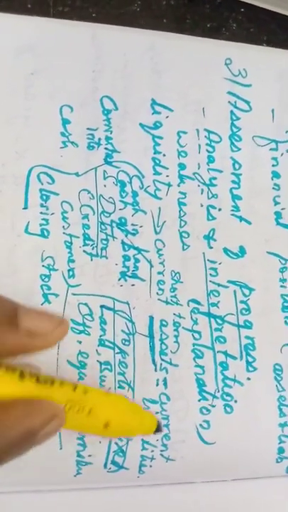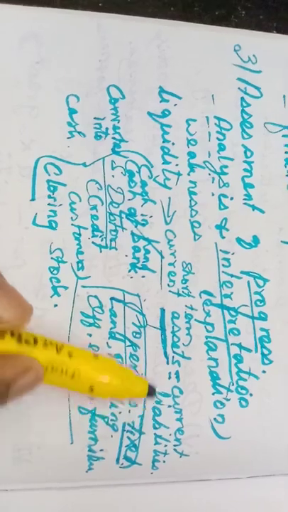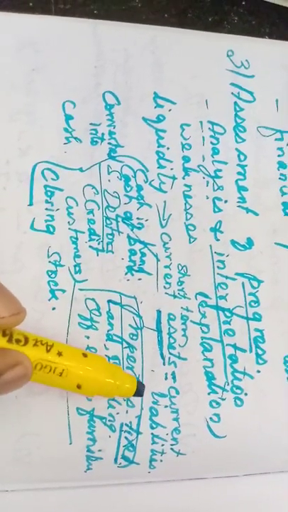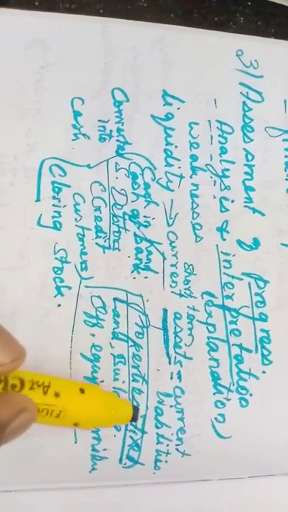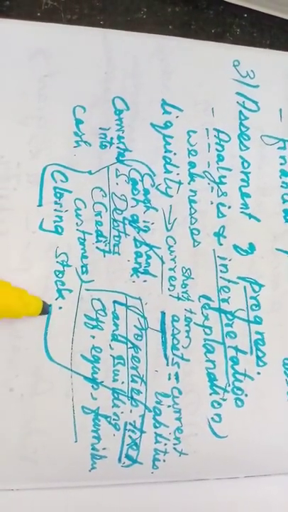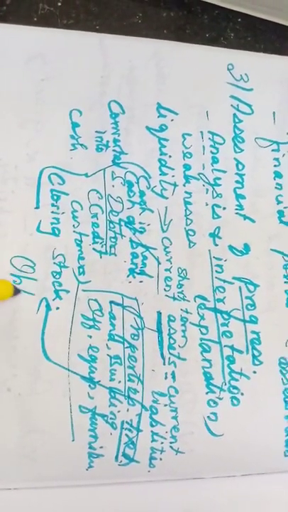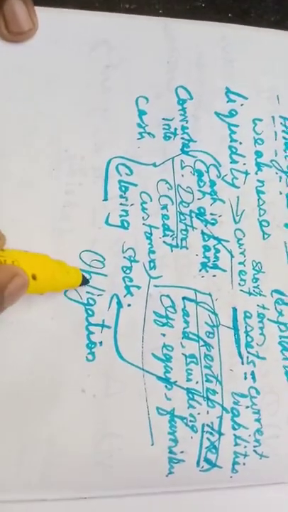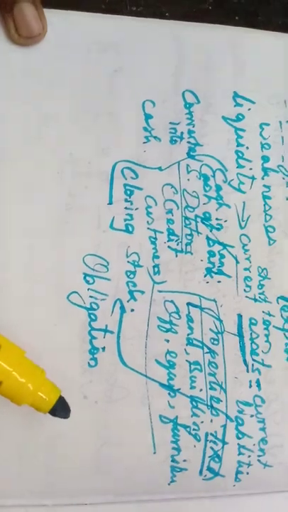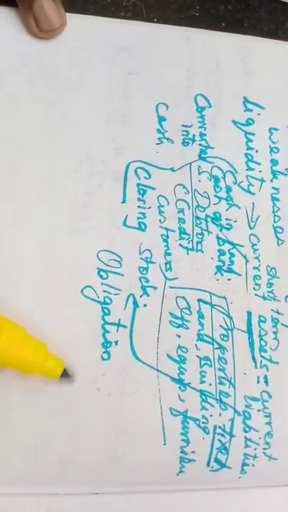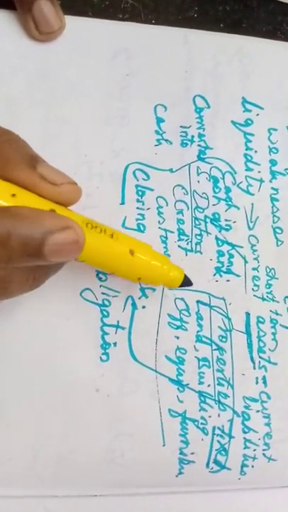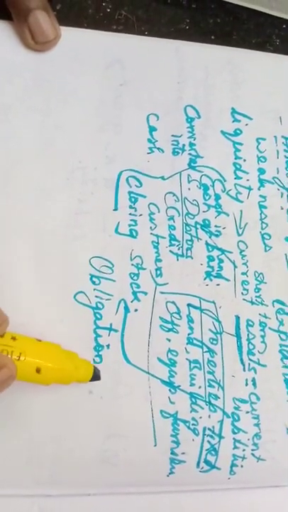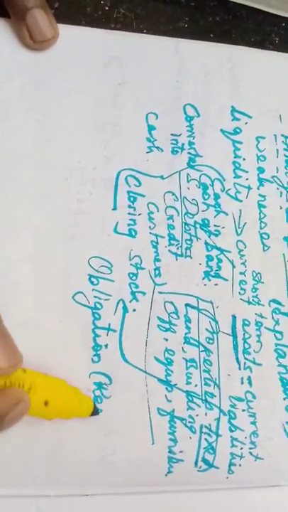Understood now? Now I will explain the liabilities. Just the opposite of assets is liabilities. What are the responsibilities or the obligations that we have? Obligation. What is the Tamil meaning of obligation? Poruppu. The Tamil meaning of asset is chottu. Isn't it? So here, obligation or responsibilities.